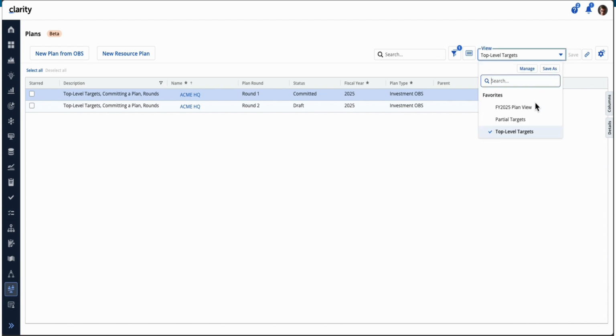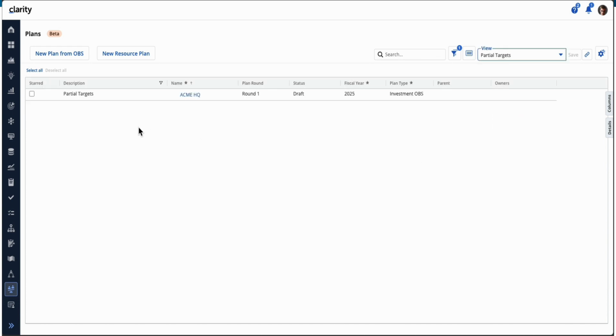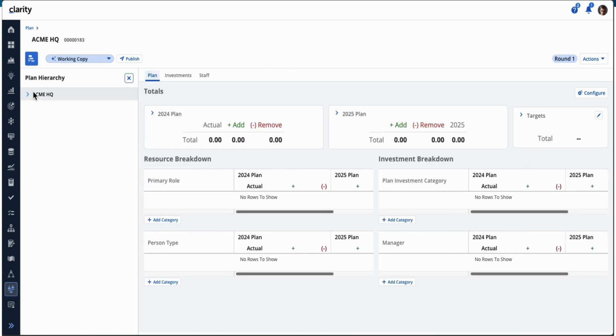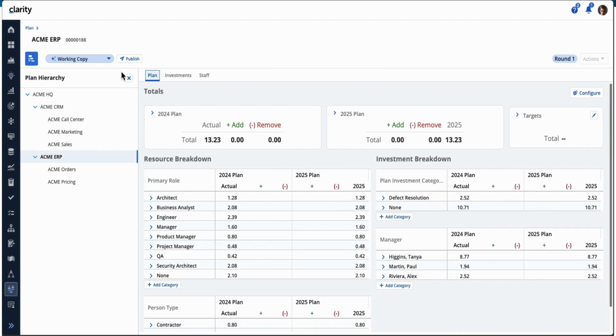We made some other usability changes as well. Let's go back to the partial targets one and drill down. One thing we mentioned before regarding publish all is that we now have the capability of doing a publish all not only from the top level, but also on any parent level. Say for example these items aren't published.